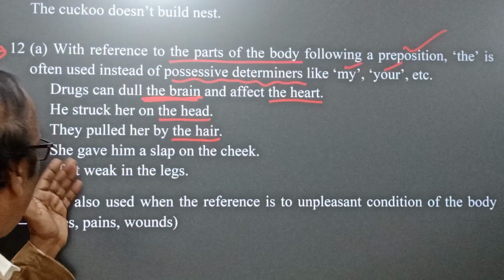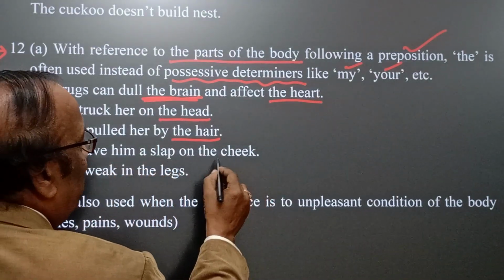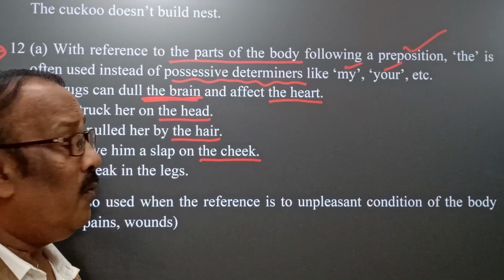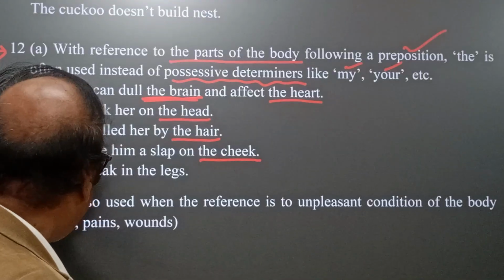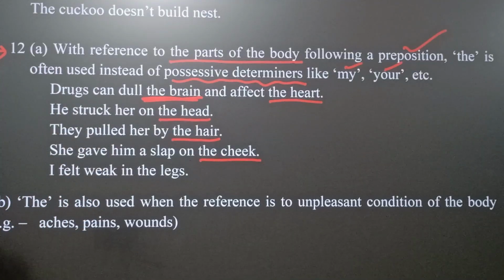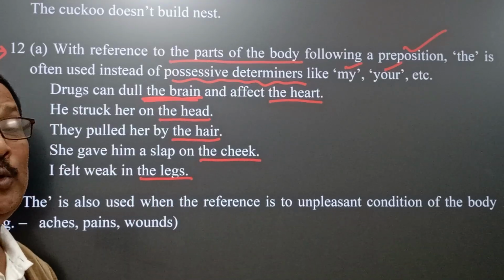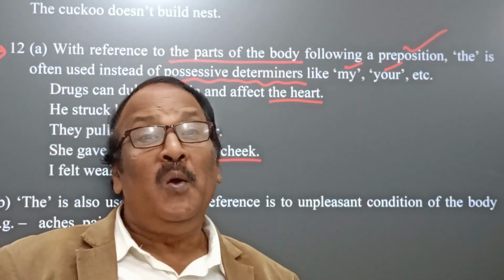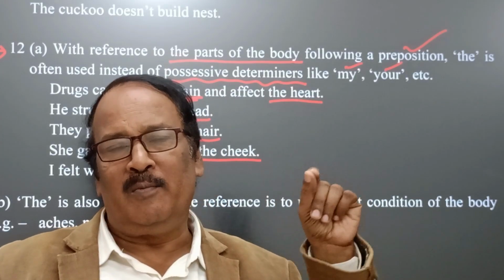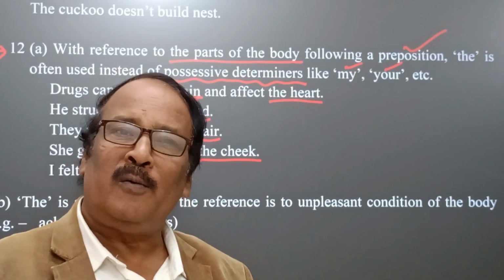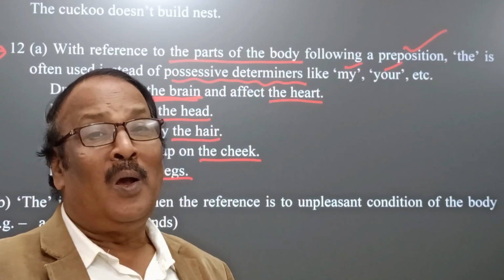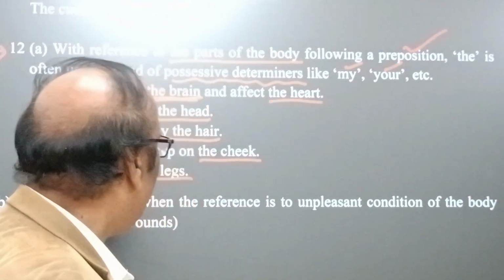Now, she gave him a slap on the cheek. In a similar manner, the cheek, in the place of his, we can use article the. Here, I felt weak in the legs. The legs are a body part and therefore the. So we come to the point that before any body part, whenever we want to indicate that body part in a definite sense, in the place of a possessive adjective, we can use article the.